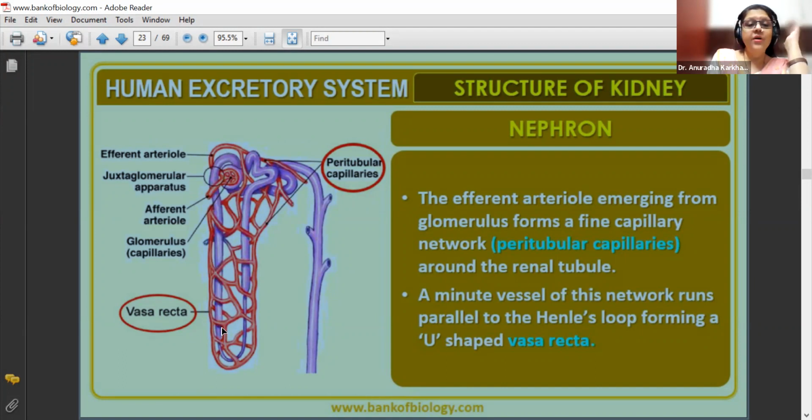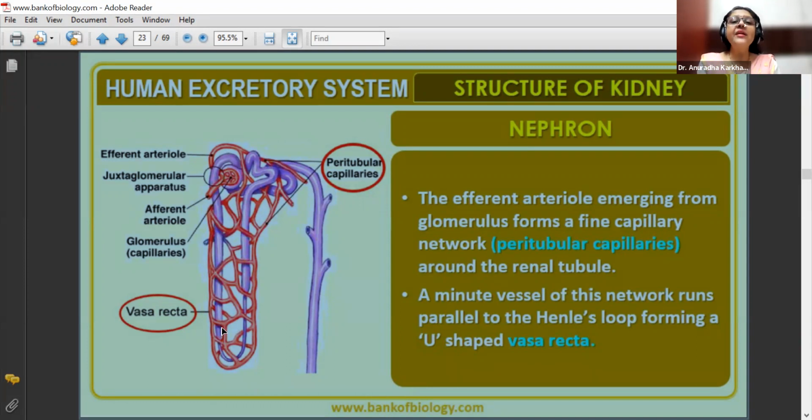This is the most important point for urine formation. This is very important point. So have you all understood this point very clearly? That though vasa recta and loop of Henle are parallel to each other, the direction of movement of the contents of these are exactly opposite.